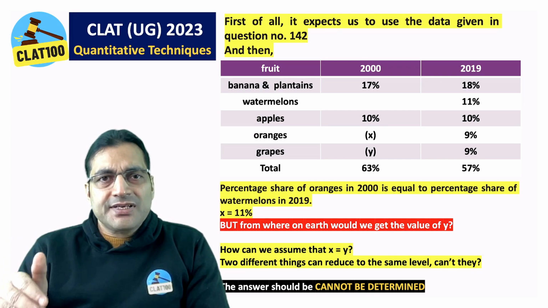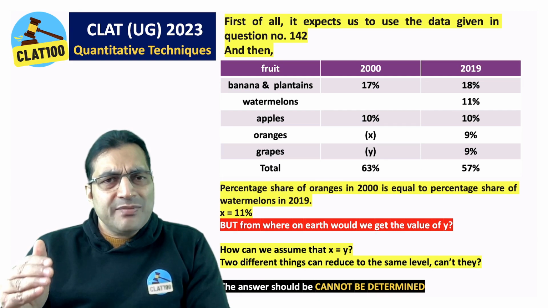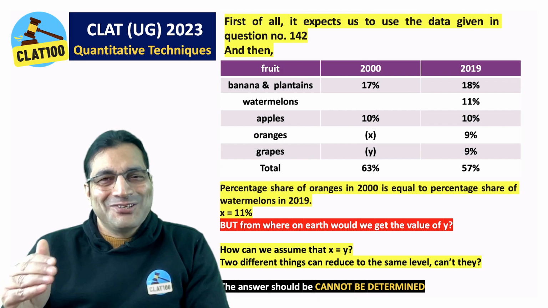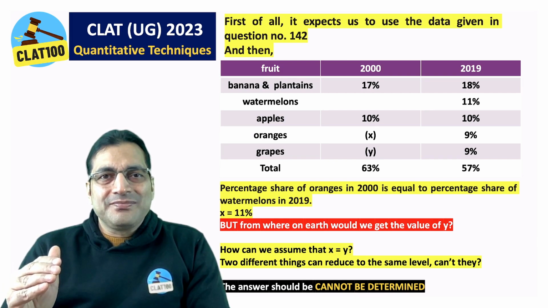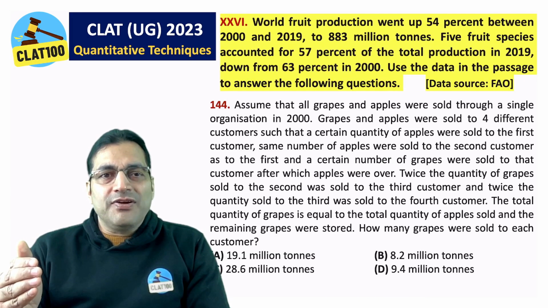Has it happened for the first time in case of CLAT? In the last 15 years, has there been 15 editions of CLAT? I'm not sure. But in the last 10 years, for sure, the only error-free CLAT was CLAT UG 2022. Take my word for it. Okay, let's move on from here.